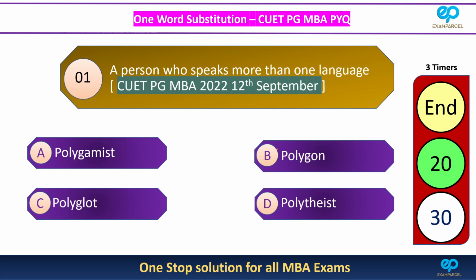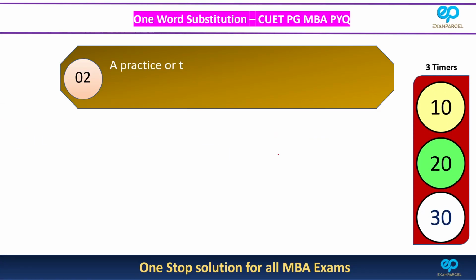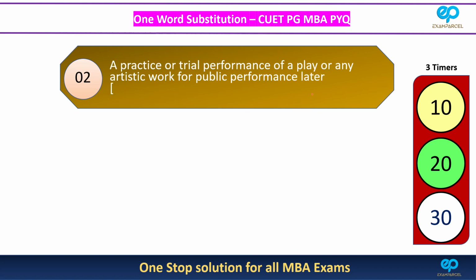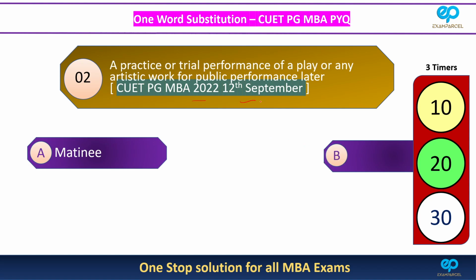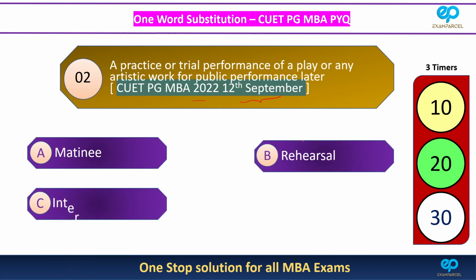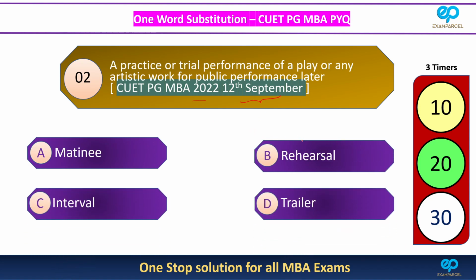Now we can move on to the next question. The next question is, a practice or trial performance of a play or any artistic work for public performance later. This is from the 2022, 12 September paper. So there is some practice before the actual performance, right? The options are matinee, rehearsal, interval, trailer. This one is also an easy one, so I will give only 10 seconds. Please try, then we will discuss.